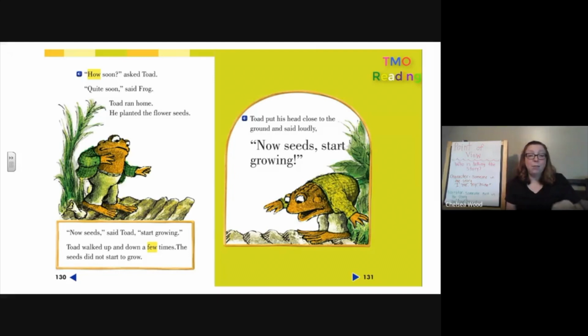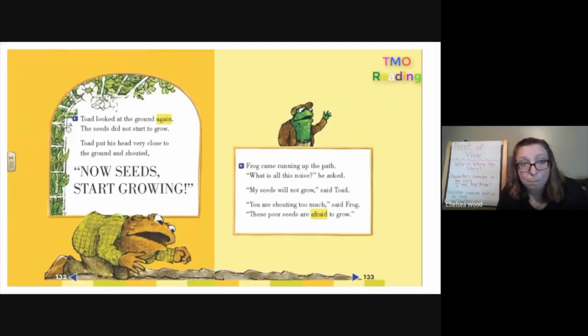Toad walked up and down a few times. The seeds did not start to grow. Toad put his head close to the ground and said loudly, "Now seeds, start growing." So that whole time where there's no quotation marks, it's the narrator. But that last part, those really big words that say, "Now seeds, start growing." I know that's Toad because of the quotation marks, and it says, Toad put his head close and said loudly.